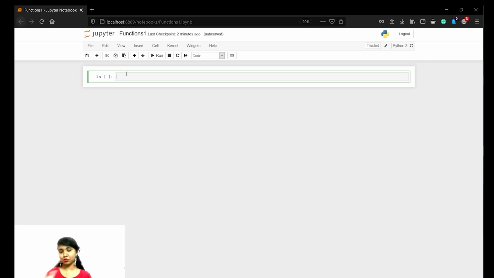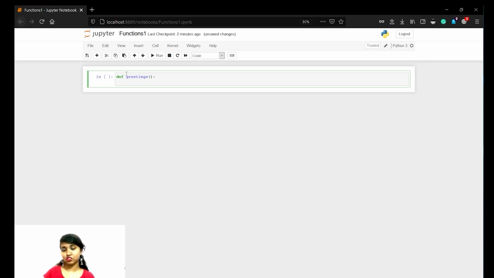Okay, now we are going to see some examples of your own function. So definition, def. What shall we give? Let us give it as greetings. This is a very common definition, and this function is used many times. So we'll give a equals to input of what's your name.